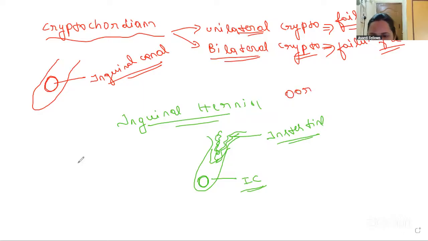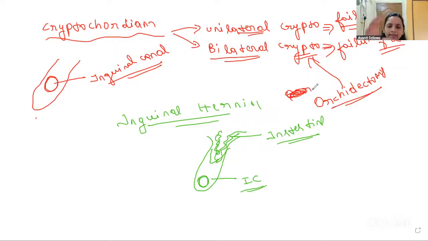That surgery we will call as orchidectomy. One minute. Yeah, here I will write. The surgery name is going to be called orchidectomy. Orchidectomy for the cryptorchidism, where the testes should descend, right? For that, the doctor will do the surgery. So that we will call as orchidectomy. Okay. So remember these things, guys.